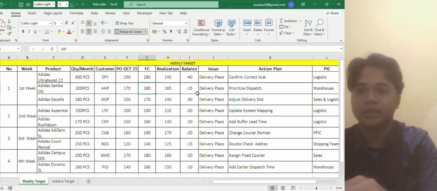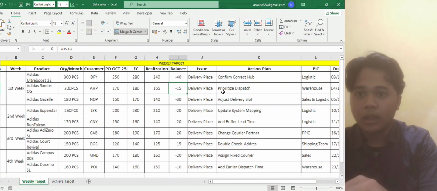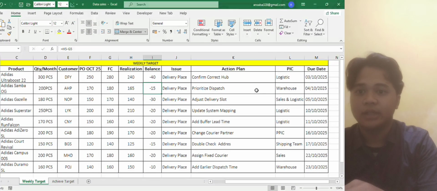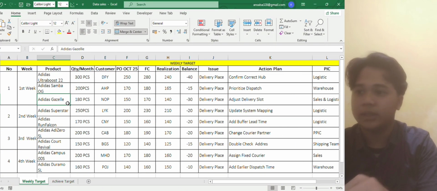So the balance is minus 15, meaning the target was not reached. The issue here is delivery place and the action plan is prioritize dispatch, with the PIC in charge being warehouse, and the due date is 4 October 2025.